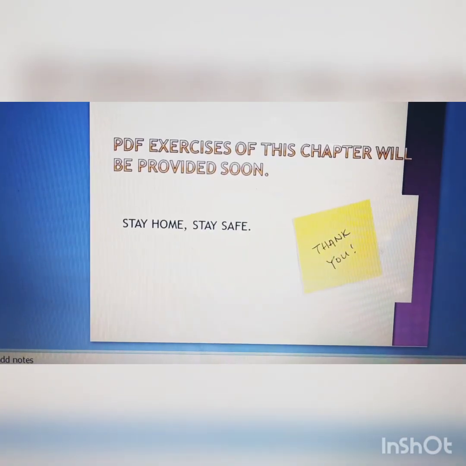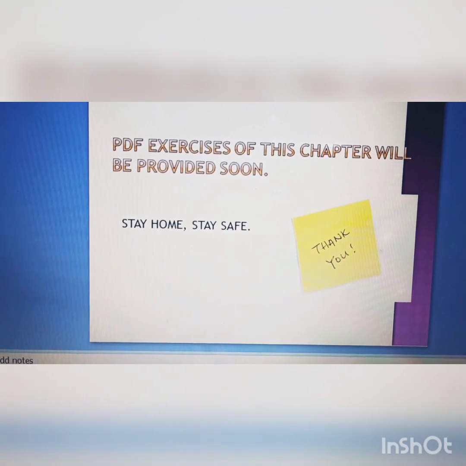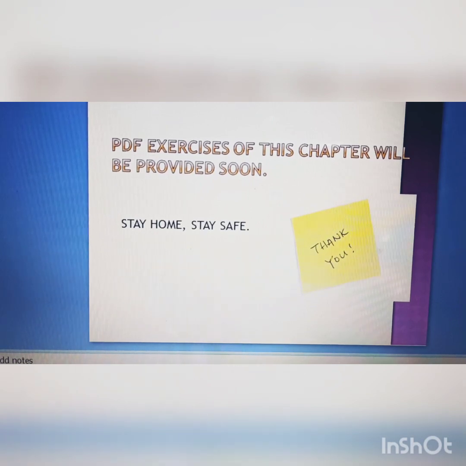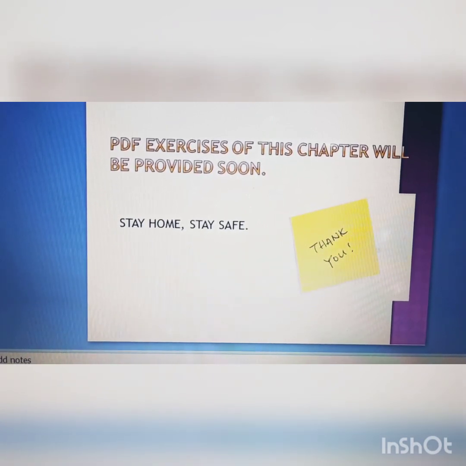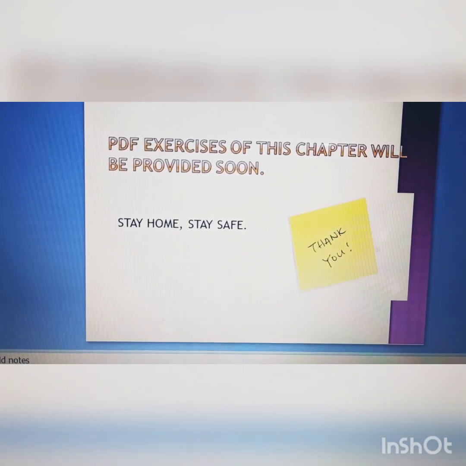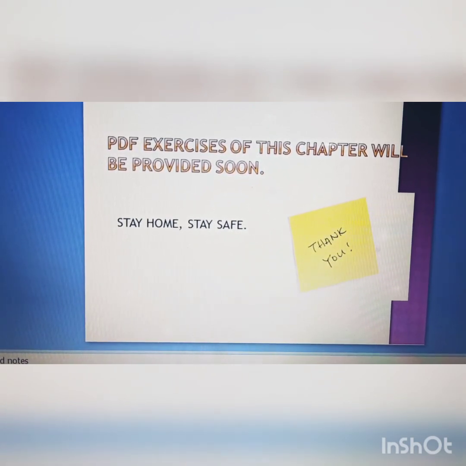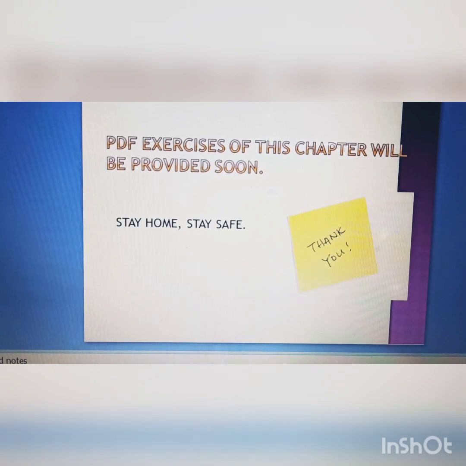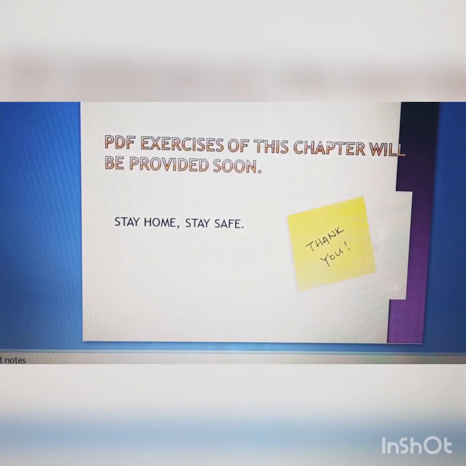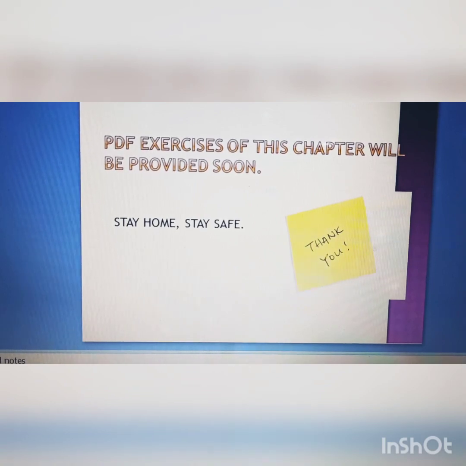So children, this chapter is over. I hope you have well understood the singular and the plural nouns. The PDF exercises of this chapter will be provided soon. Your homework is to learn all the singular and plural forms of the nouns given in your books. We will meet in the next class. Stay home and stay safe.